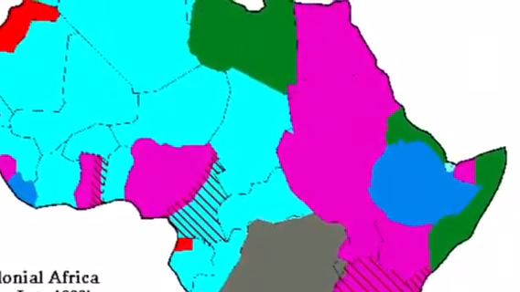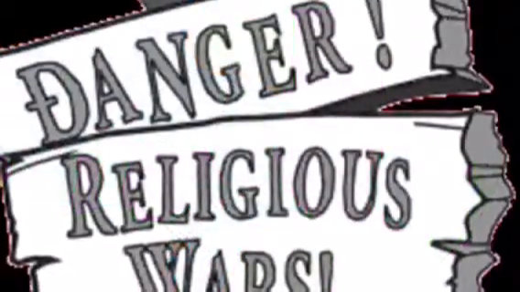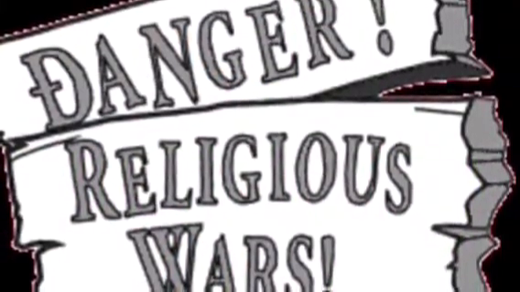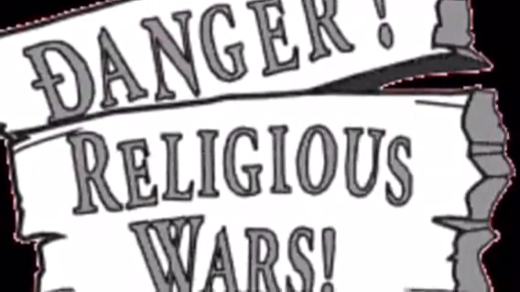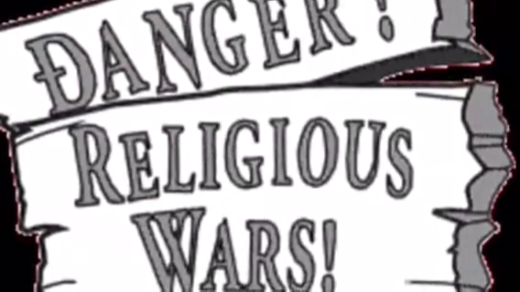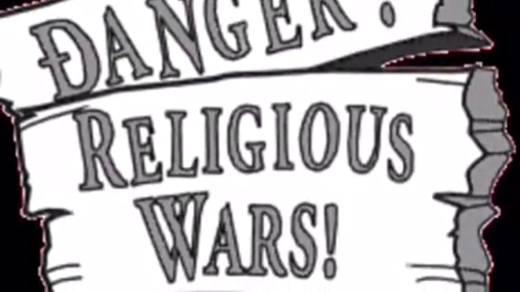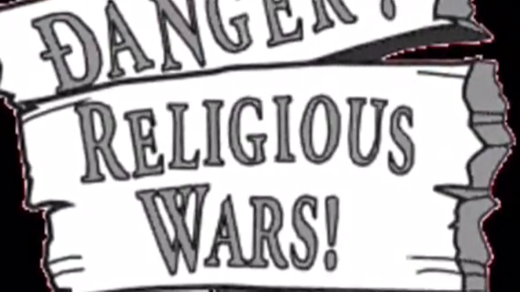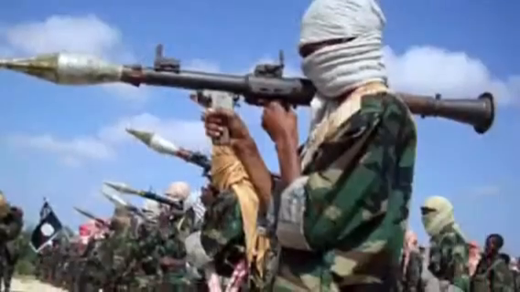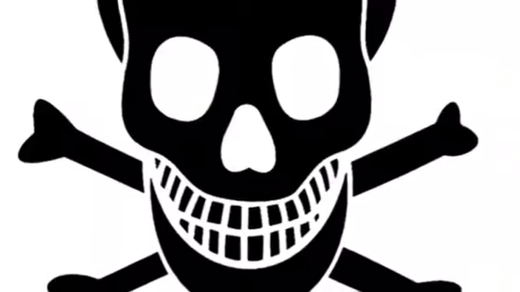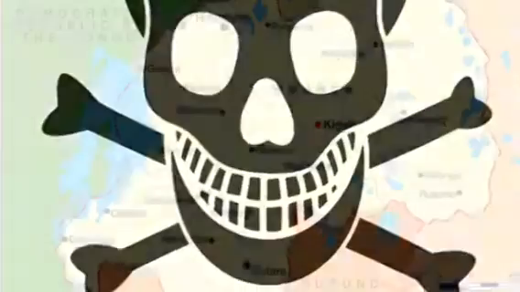Rwanda eventually broke free from Belgium in 1962. On top of this, there was a war going on between the Hutu and the Tutsis, a religious war. Over the next several years, many Tutsis were killed, and this led to a rebel group named the RPF being formed. This stands for the Rwandan Patriotic Front. This religious war eventually started a civil war inside Rwanda. The civil war then led to genocide in 1994, and thousands of people were killed.